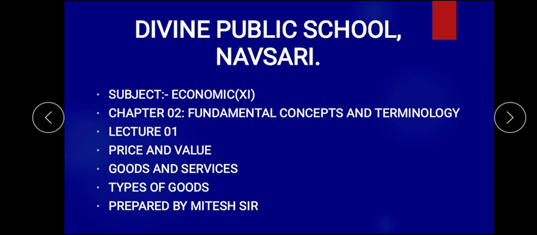So we are going to clear the concept about what is price, what is value. There is a difference between price and value, so we have to clear that particular thing. Then what is goods and services, and lastly we are going to look into what are the different types of goods. So let's start first with price and value.